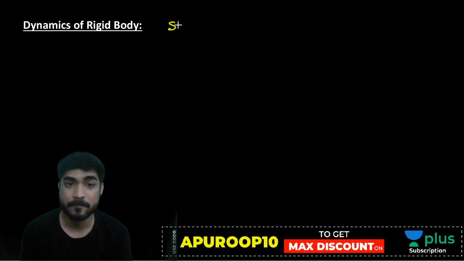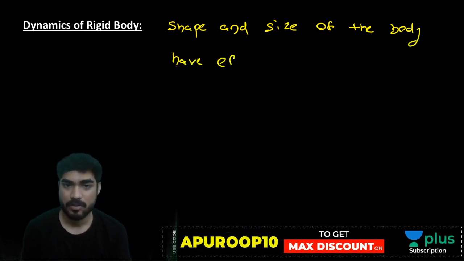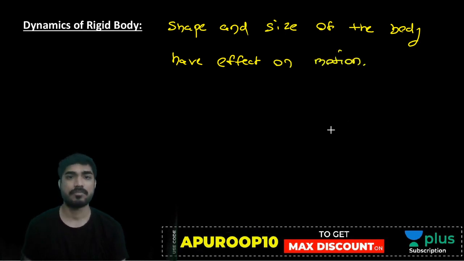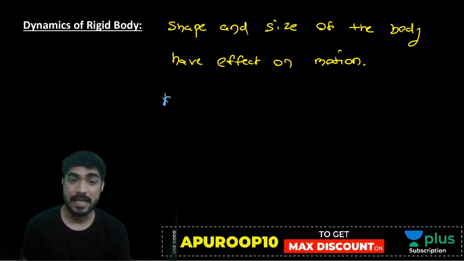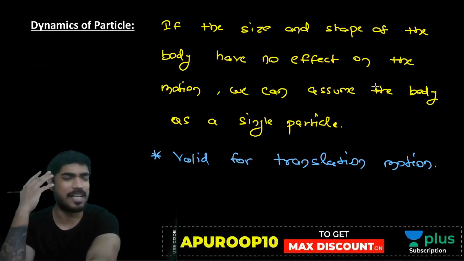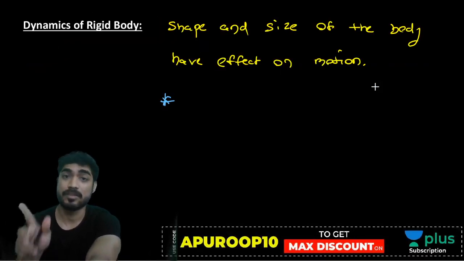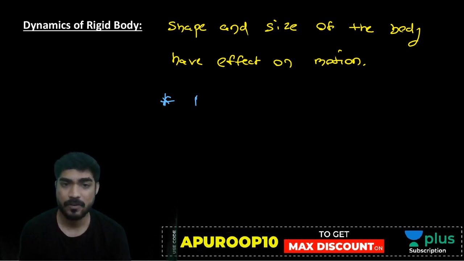Now my friend, dynamics of rigid body means the shape and size of the body have an effect on motion. So if the shape is cylindrical, you have to consider cylindrical. If the shape is spherical, you have to consider spherical. You cannot change that. In dynamics of particle, cylindrical, spherical, rectangular, whatever it is, doesn't matter. But here, the shape matters.